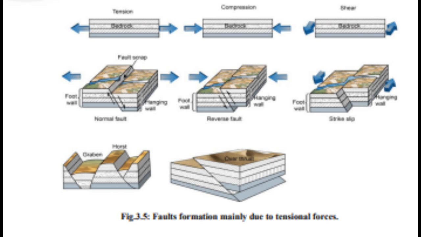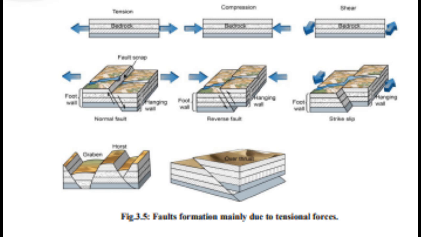Asymmetrical folds are formed when both the limbs are unequal and irregular with different angles of inclination. One limb may be larger, with moderate inclination, and the other shorter with steep inclination. An overturned fold is formed when the axial plane is inclined to such a limit that the strata of the limb are overturned. When the axis of the fold is essentially horizontal and both limbs are almost parallel to each other,